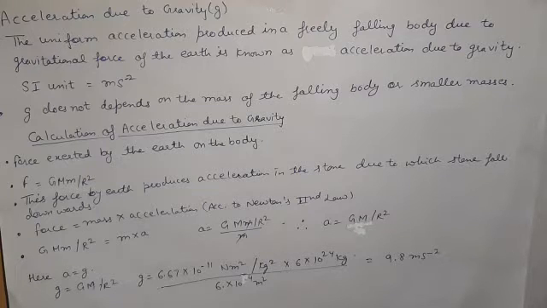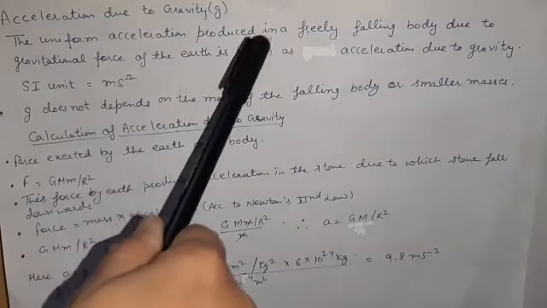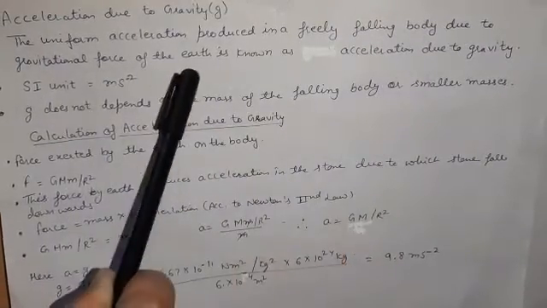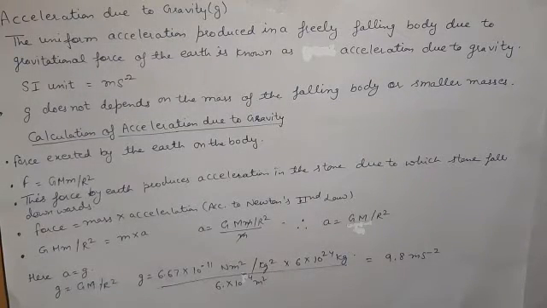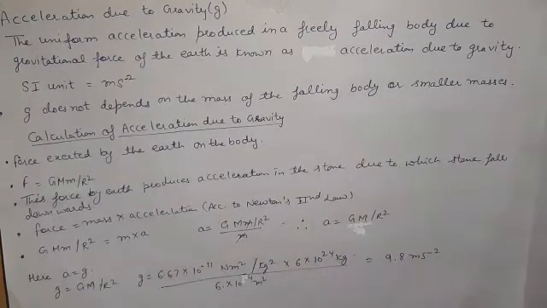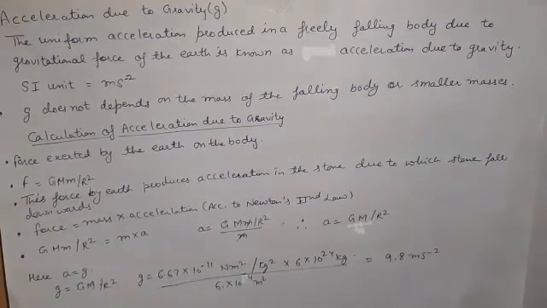From where does acceleration come? Acceleration is due to the gravity of the earth. So we can say the uniform acceleration produced in a freely falling body due to the gravitational force of the earth is known as acceleration due to gravity. The SI unit of acceleration due to gravity is meter per second square, the same as acceleration.